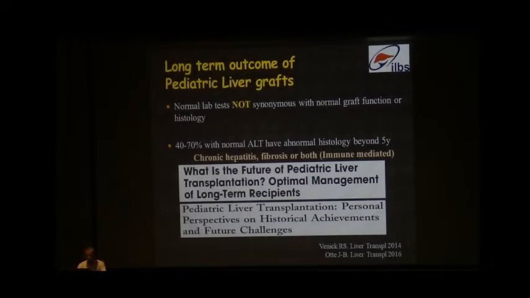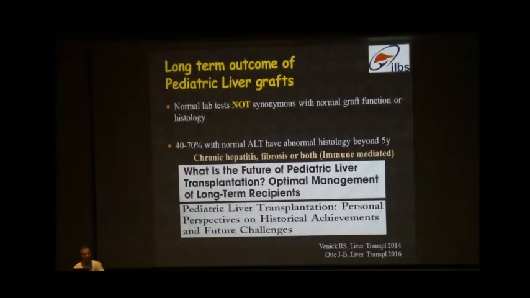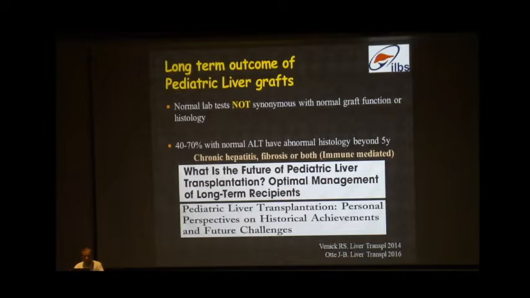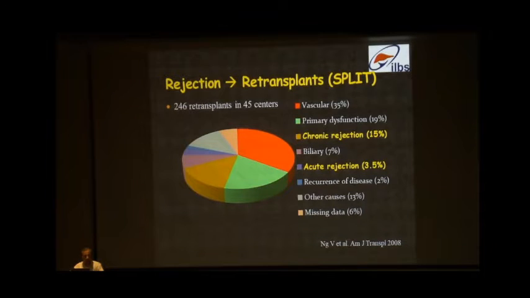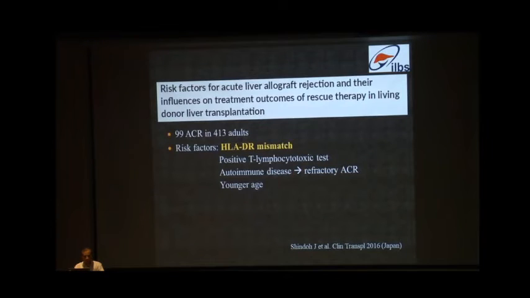So about the outcome of pediatric liver grafts. So this was a case with abnormal transaminases, but even with normal transaminases, they may have an abnormal histology in the protocol biopsy. So 40 to 70% as per different literature shows that they may have chronic hepatitis and fibrosis, and some of these may be antibody mediated. So about retransplant, chronic rejection, some of them may be antibody mediated, is an important cause in around 15% of retransplants.